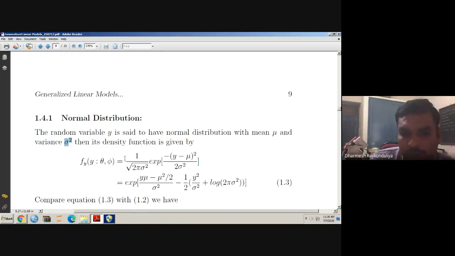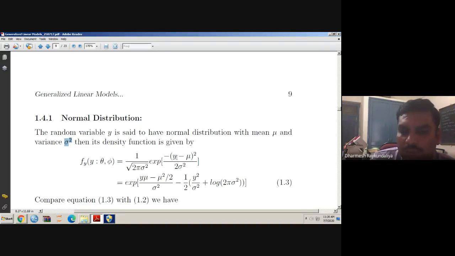So what is the form of the normal distribution? It is 1 upon root 2 pi sigma square, exponent of minus half of (y minus mu) square upon sigma square.